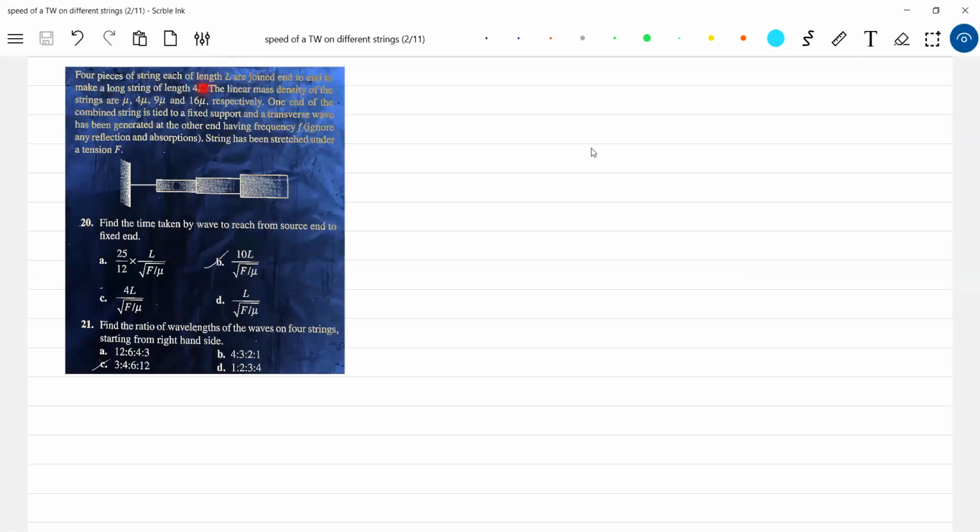Four pieces of string, each of length L, are joined end to end, making a long string of length 4L. The linear mass densities are given. Okay, read the question. We do have a string.